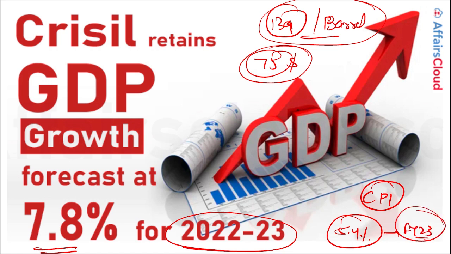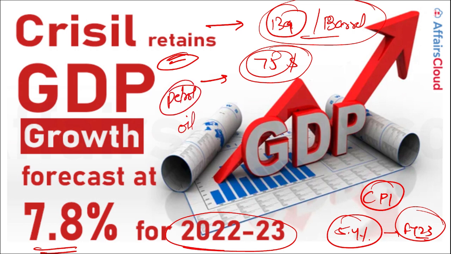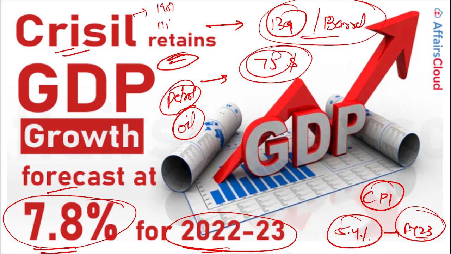If the price of crude oil averages around 80 to $95 per barrel, which is currently at $139 per barrel. All right, what were the effects of the war on this? As we know, petrol, or you say oil, then if we talk about this CRISIL, whose GDP growth forecast for the fiscal year 22 to 23 is 7.8%, when was it established? It was established in 1987. Mumbai, Maharashtra is the headquarter of CRISIL and managing director is Gurpreet Chatwal.